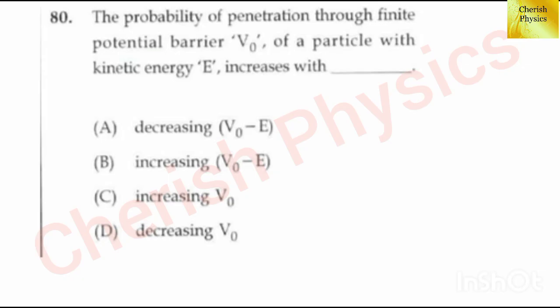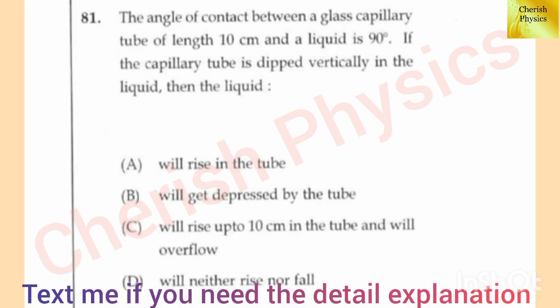10th question. The probability of penetration through a finite potential barrier V0 of a particle with kinetic energy E increases with dash. The answer is option A, decreasing V0 minus E. 11th question.